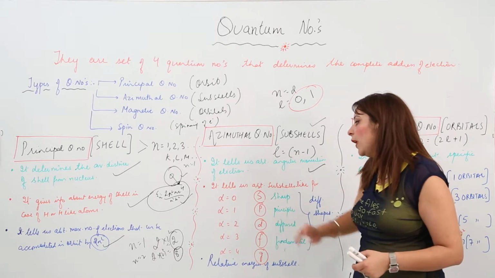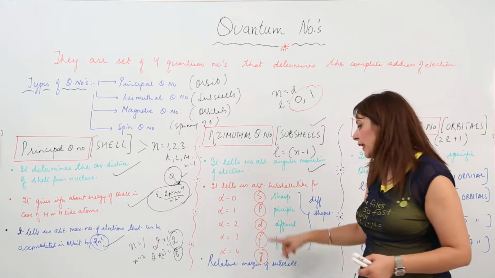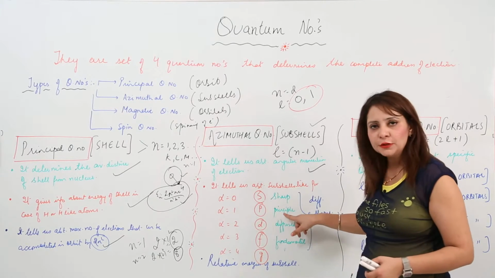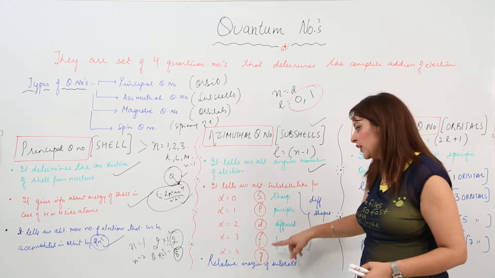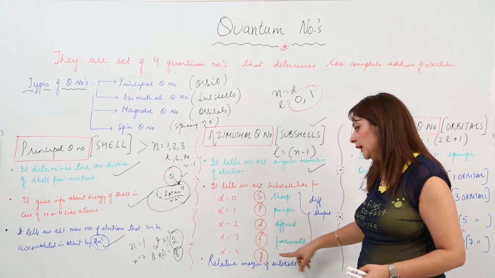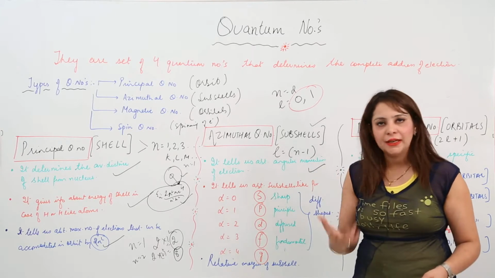If L is equal to 1, the name of the subshell is P, which stands for principal. For 2, it is D, for diffused. For 3, it is F, for fundamental, and likewise we can have G, H, I, J, K, L, and so on.